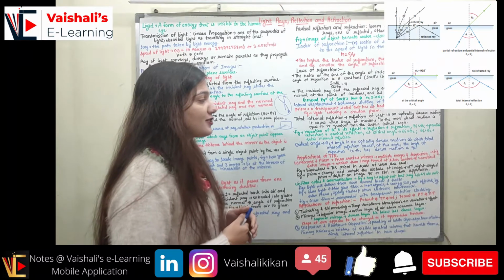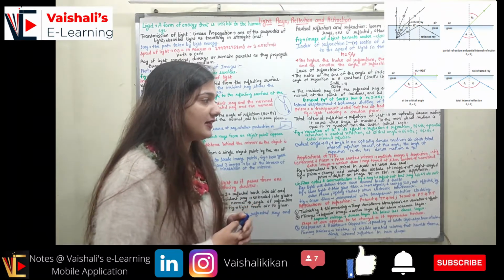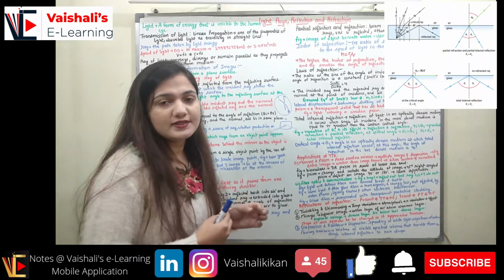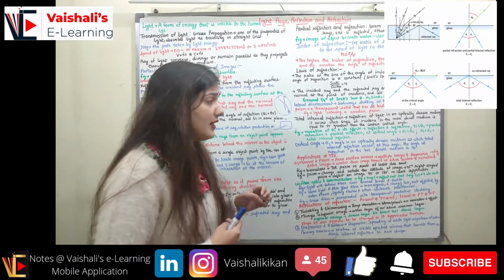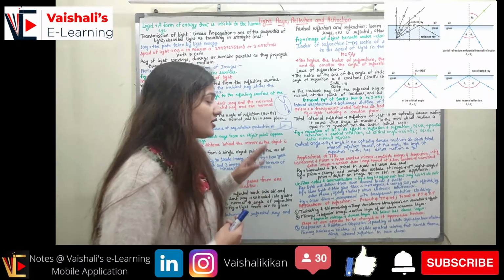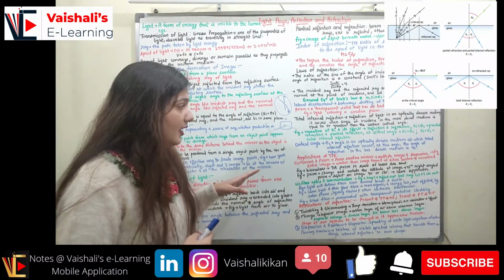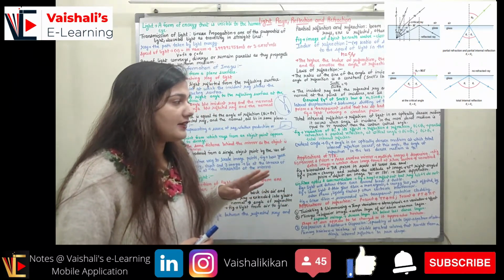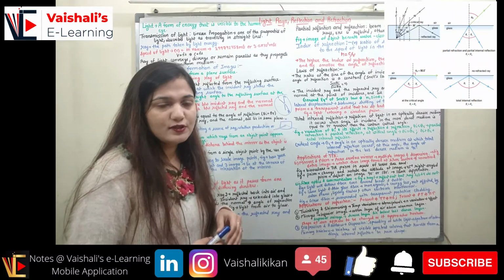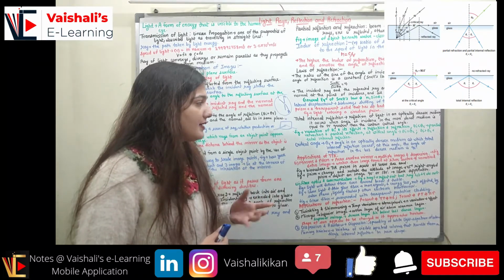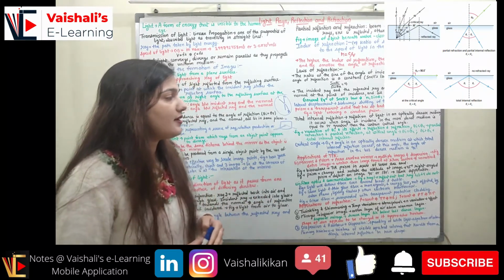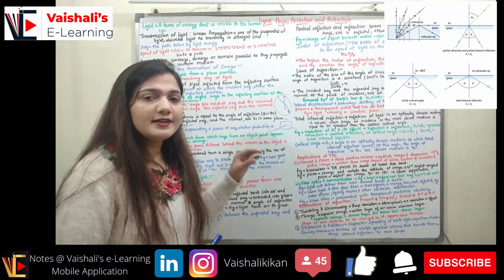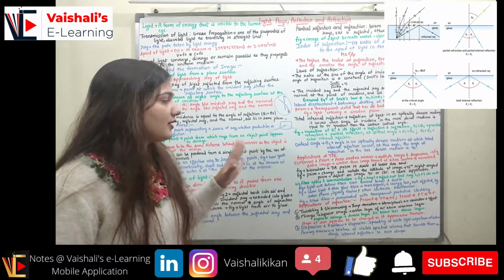The first case is shown where we have theta I less than theta C. When the angle of incidence is lower than the critical angle, at that time partial refraction and partial reflection will occur. Now at the critical angle, theta I will be equal to theta C and the ray will become parallel to the surface of the higher density. Now when I have theta I greater than theta C, at that time we will have total internal reflection.